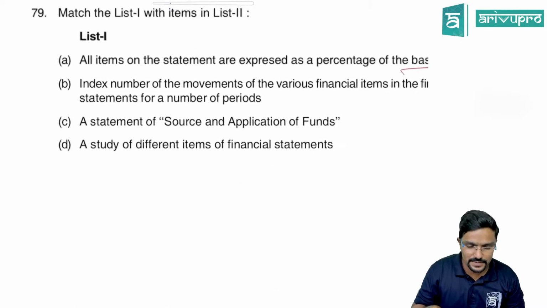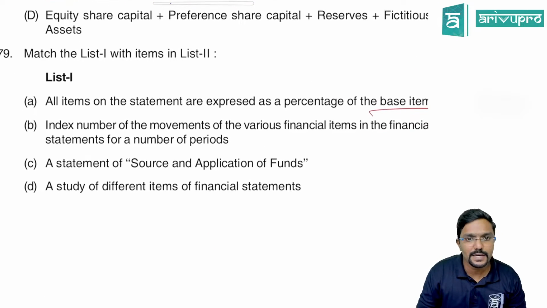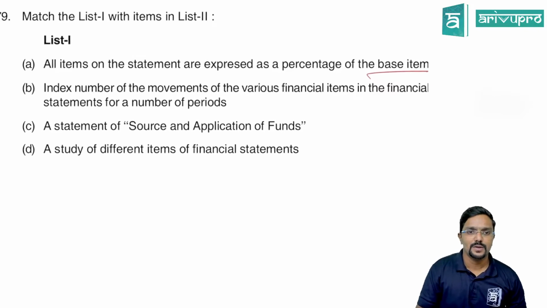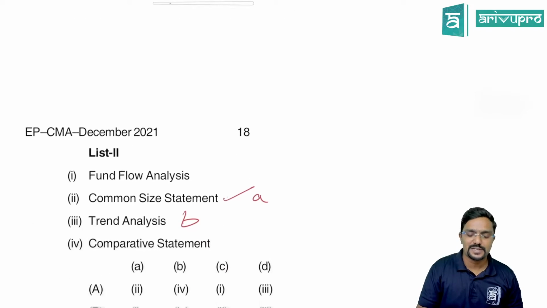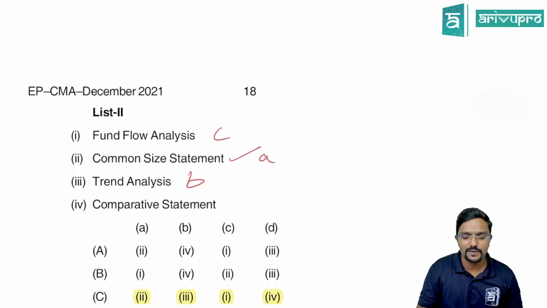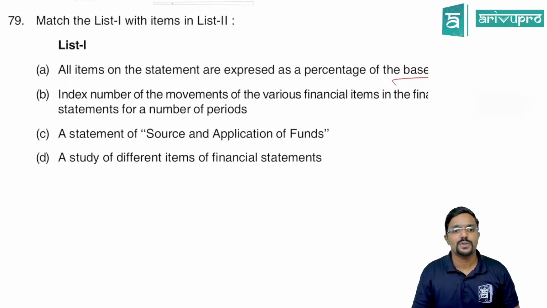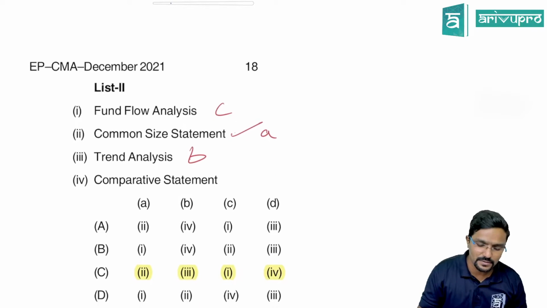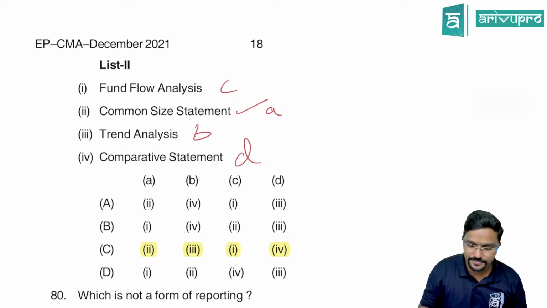Next, coming to a statement of source and application of funds. We call it the fund flow statement. Fund flow statements actually present the source and application of funds. So this is C, fund flow analysis or fund flow statement. Last, a study of different items of financial statements is called comparative statement, D.